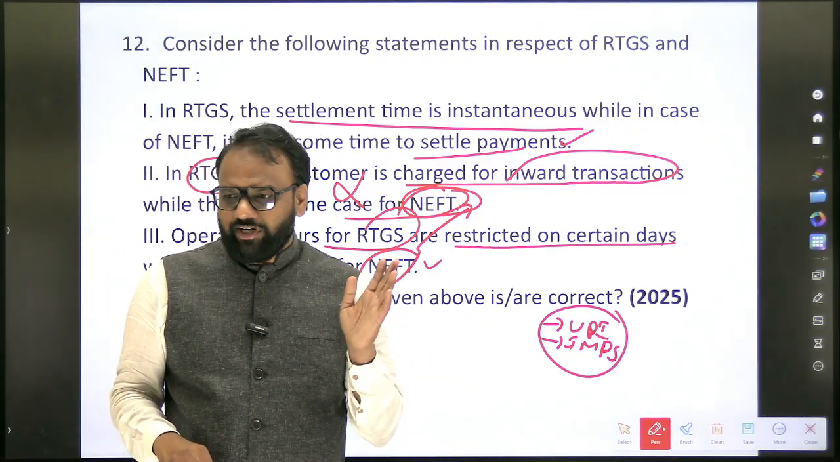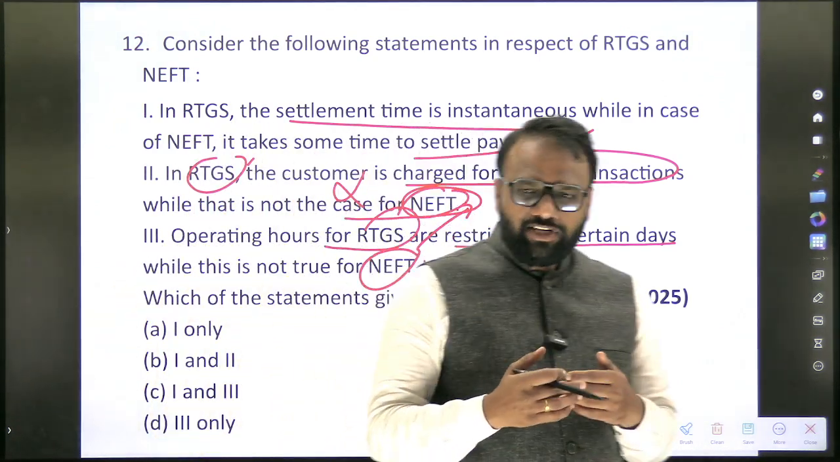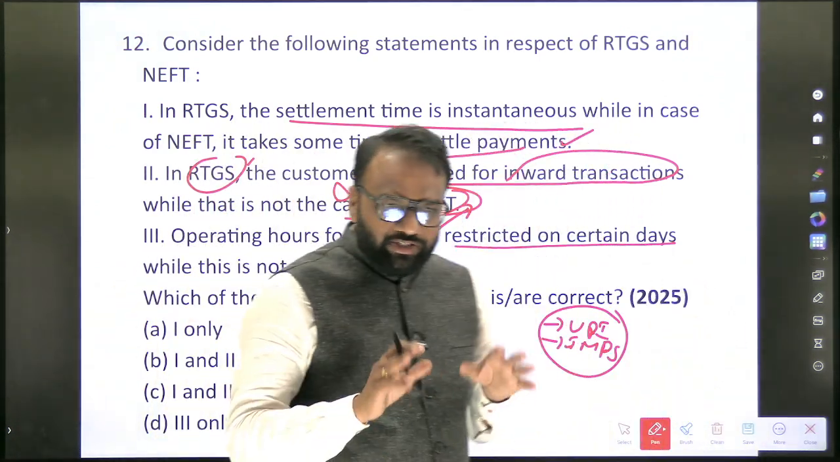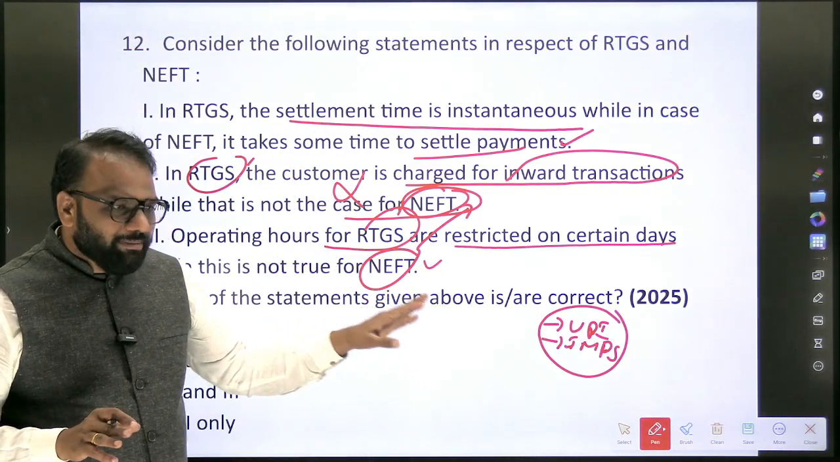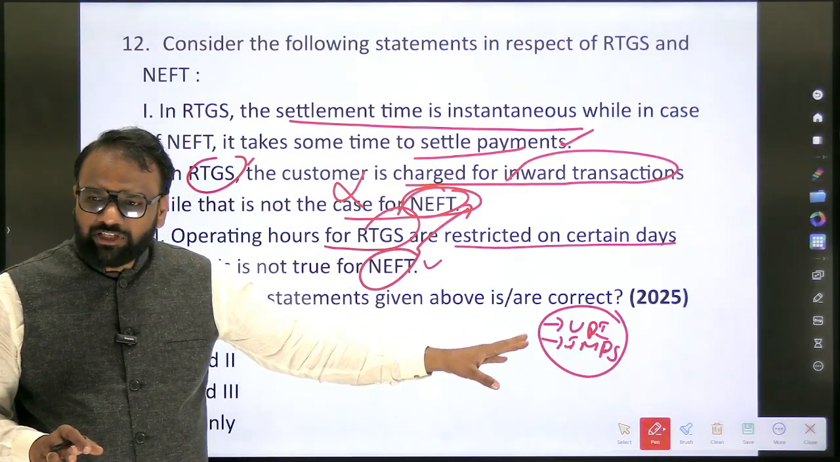24/7 and 365 days. There is no holiday for it, for both NEFT as well as RTGS. Similarly, I have prepared UPI, IMPS, and a few other settlement systems.